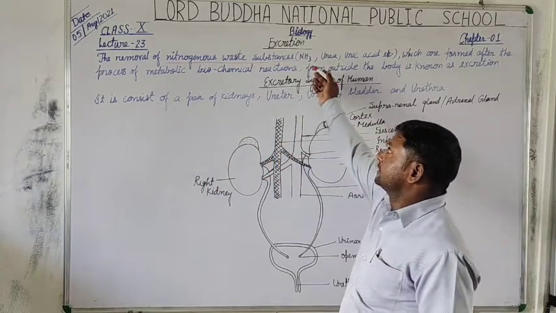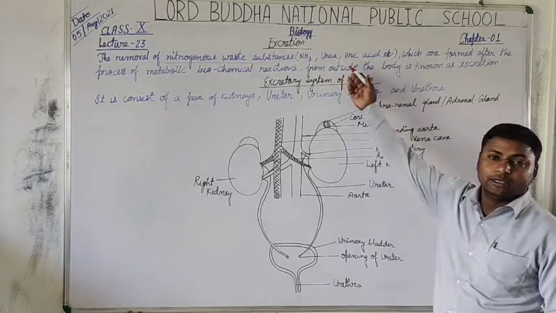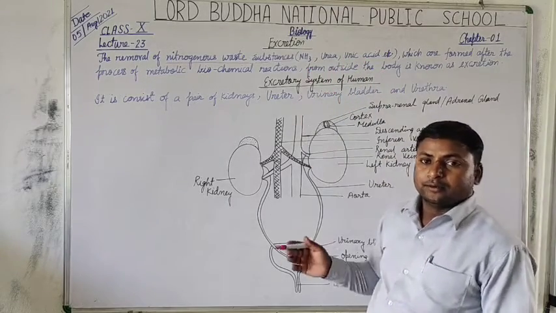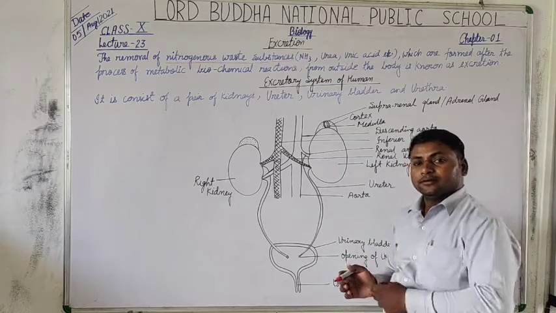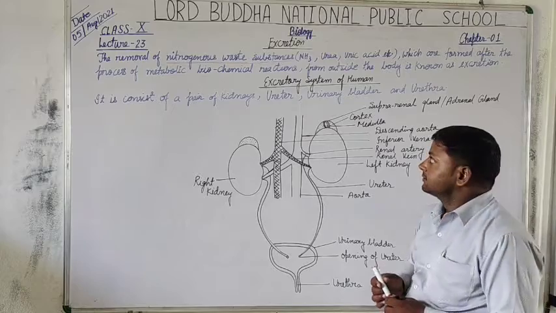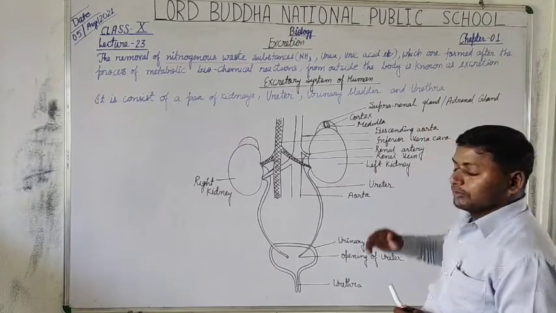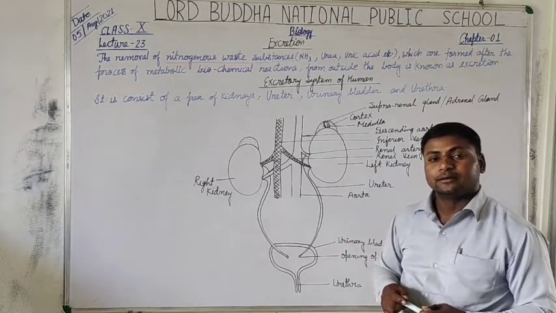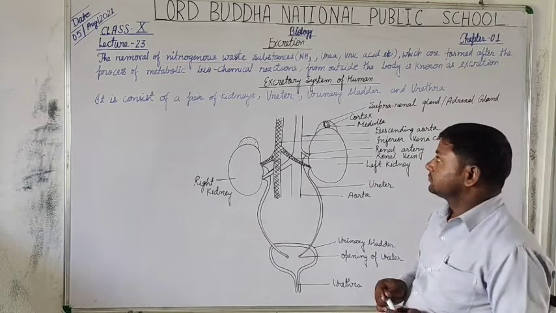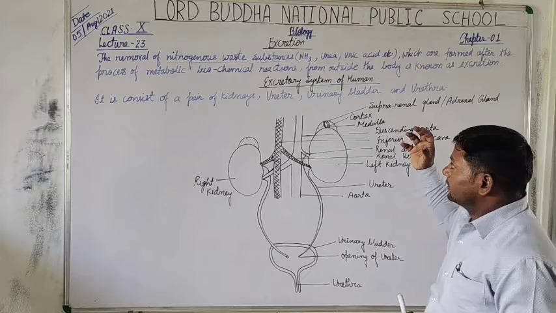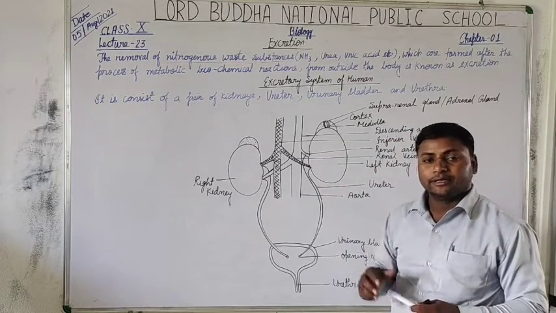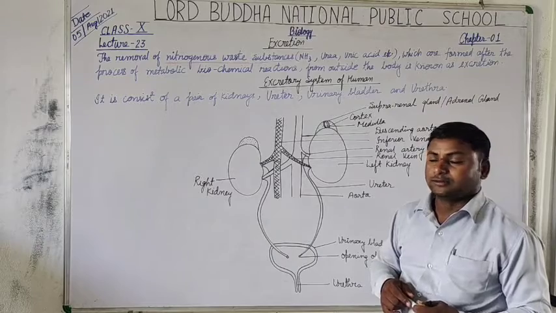It includes ammonia, urea, uric acid, creatine, creatinine, the nitrogenous substances which are filtered inside the kidney in the glomerulus. So students, the definition is very easy and short to learn.